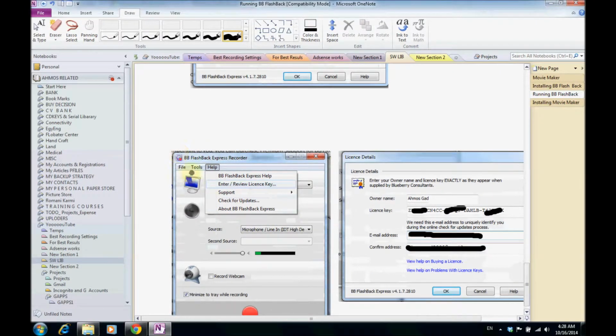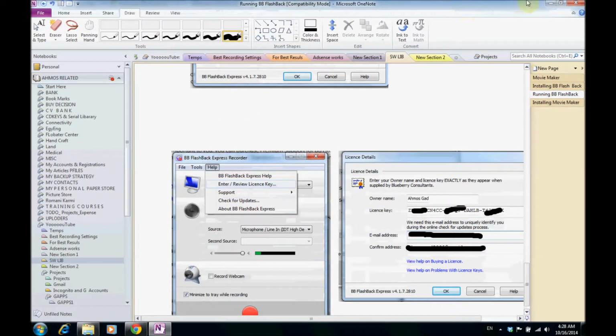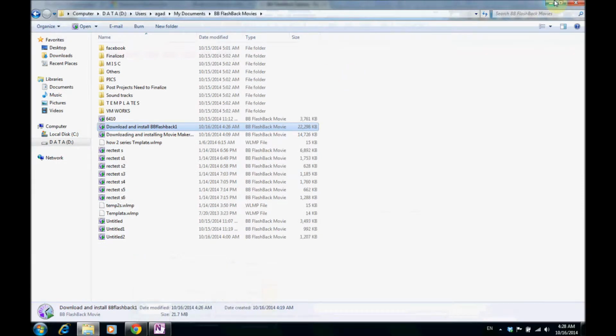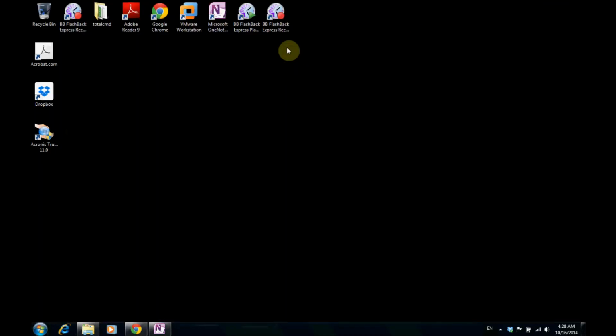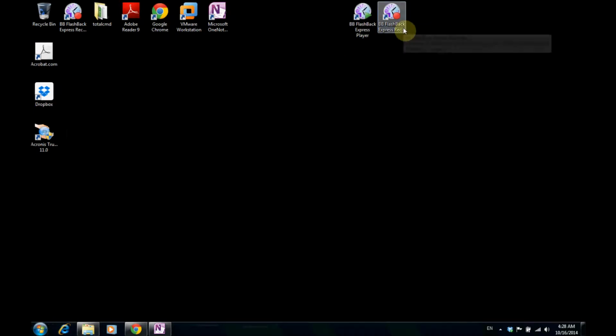When you open the FlashBack Express Recorder, after installing, this software gives you two programs. One of them is the player and the other is the recorder. The green triangle is the player, and the red circle is the recorder.